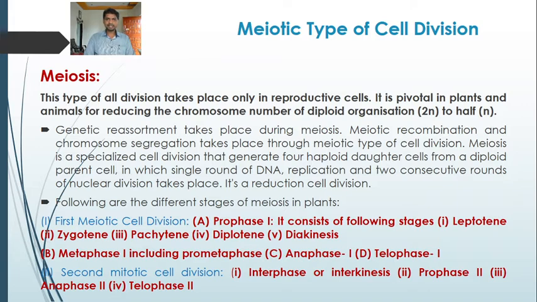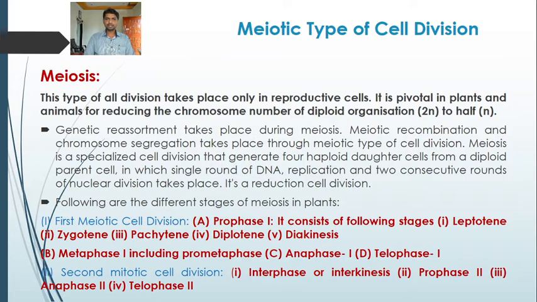There is a reduction in the chromosome number of the diploid organism, that is 2n, to half, that is the single n. So the chromosome number has been reduced to half after the meiotic cell division, and as a result of meiosis, 4 daughter cells are formed.